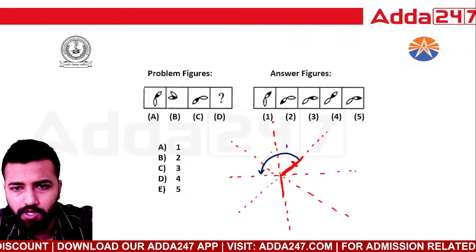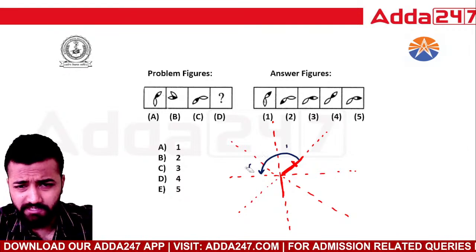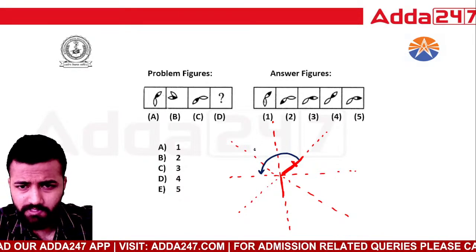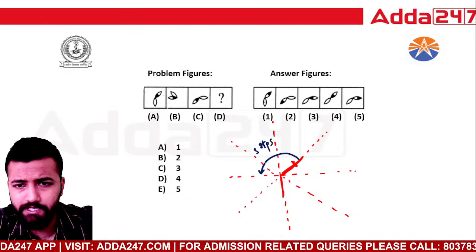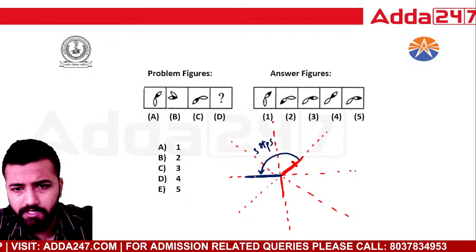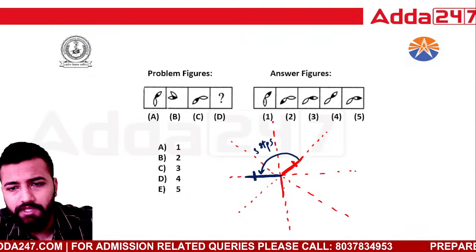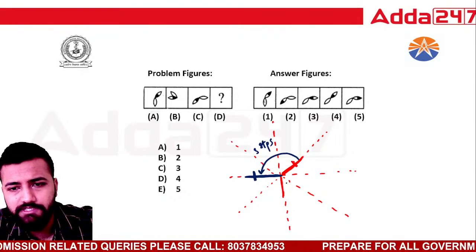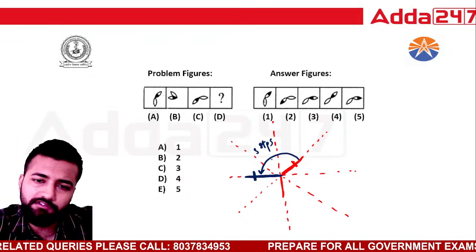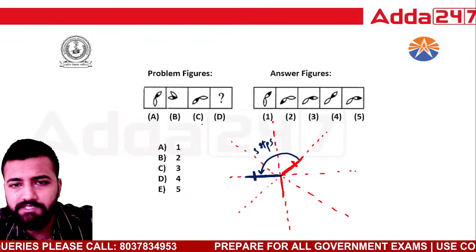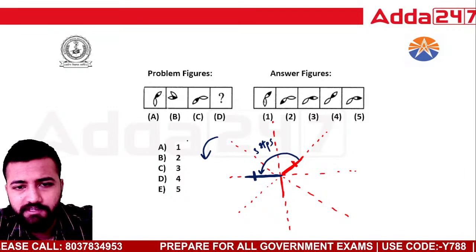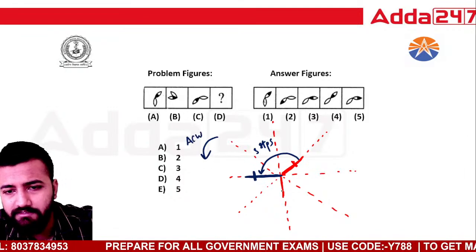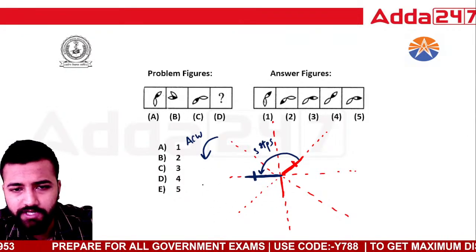So 1, 2, 3, it has moved 3 steps and has come here. The colored leaf has come here, and the other leaf has moved 1, 2, 3, 4 steps. Acha, this is going like this. This direction is anti-clockwise, and the bottom one is going in a clockwise direction.